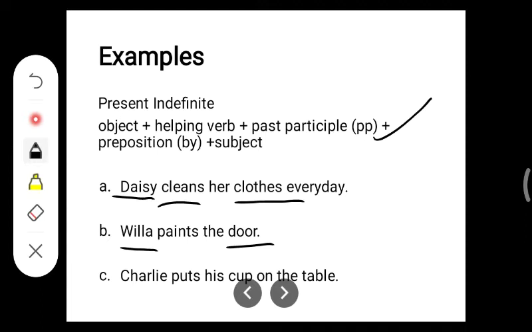Now next one. Here again this is the subject and here the cup is the object. So how to write? The cup. Helping verb is. Cup is singular, so you need to write here is.